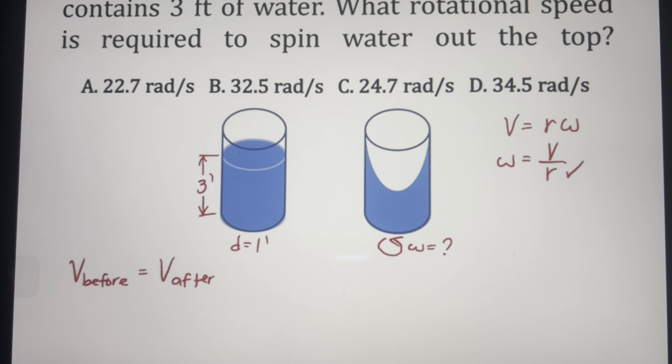So to be able to solve our rotational speed, we need to solve our velocity. So how can we get our velocity? So we have here water. So we could relate our height of water with the velocity of our water, and that's equivalent to square root of 2gh. So what is that particular h?